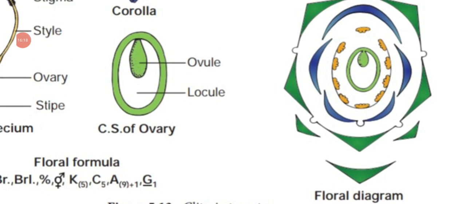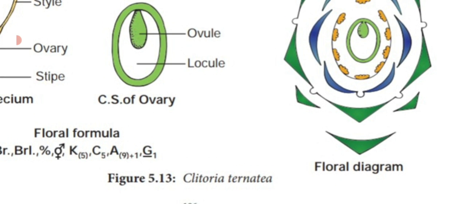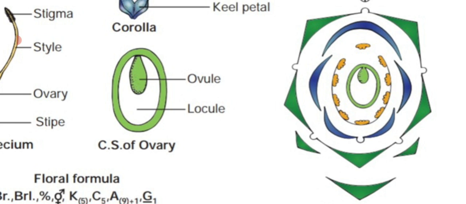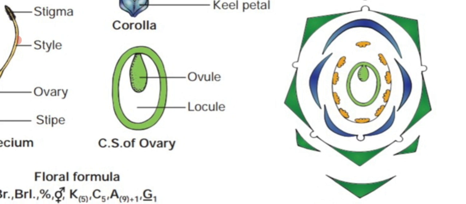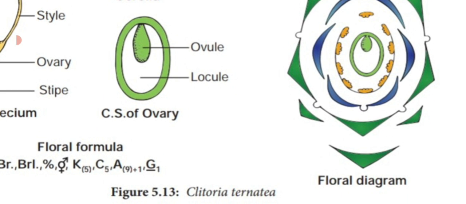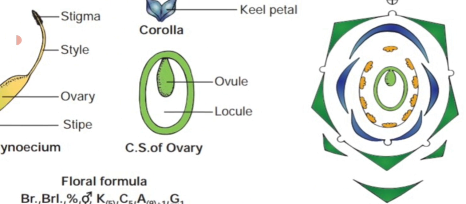Dear students, the last diagram is the floral diagram. The outer one is the calyx, green in color. The inner one is blue in color, that is the corolla. Then the androecium, 10 arranged in 2 bundles, 9 arranged in 1 bundle. The odd stamen is located in the posterior position. Then the odd sepal is arranged in the anterior position. On the lateral side, they have drawn 2 green triangle-shaped structures known as bracteoles. 2 bracteoles are present in Clitoria ternatea. That is the floral diagram.